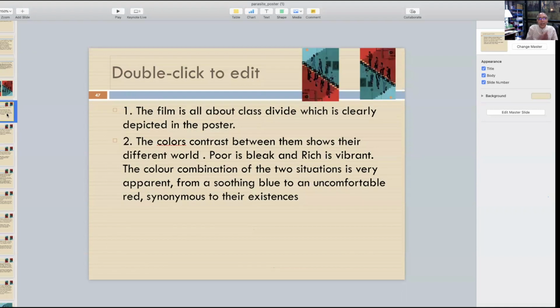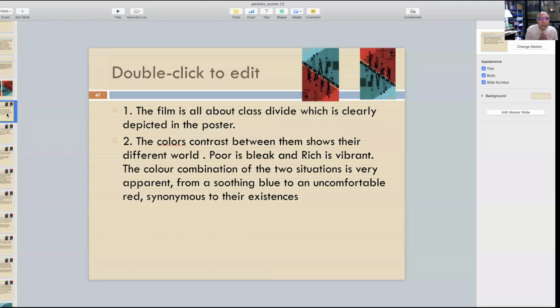Now the color contrast between them shows their different worlds. One is living in a kind of poor family, a small house, small where they are together, but that's a big house in terms of space. So if you look into the color scheme, the brighter colors, which we call high key colors, are given to the rich family, which is greenish or asmani is the term, and a darker shade of that.